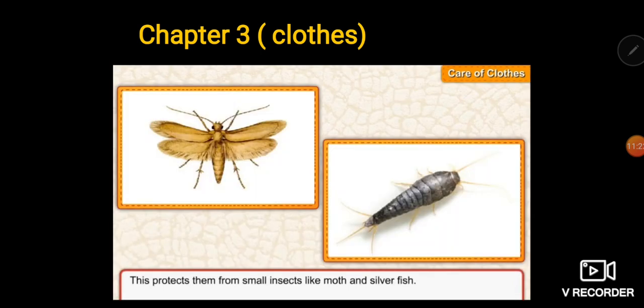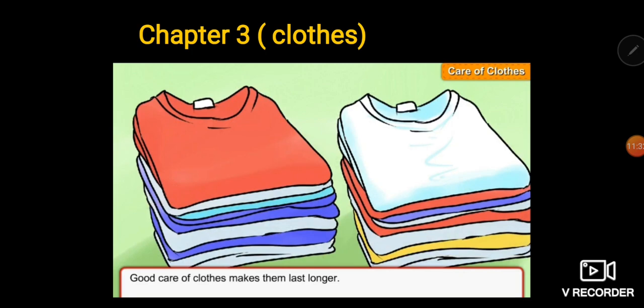There are a few insects like moth and this one. Now you can look into the picture. Silverfish. They can harm our clothes. So to protect our clothes from these types of insects, we should keep mothballs in the clothes, and we should take very good care of the clothes to make them last longer.